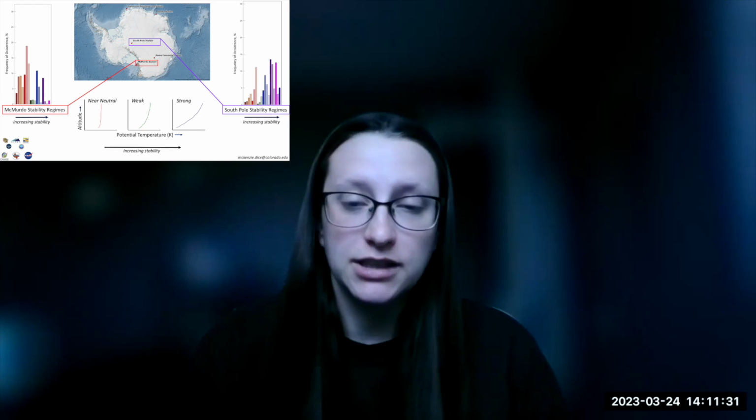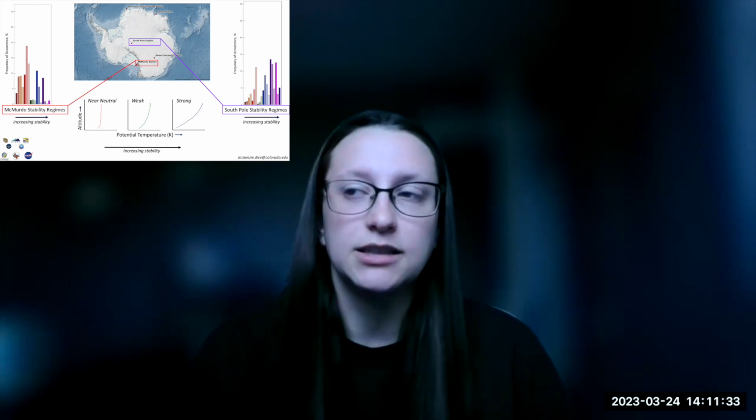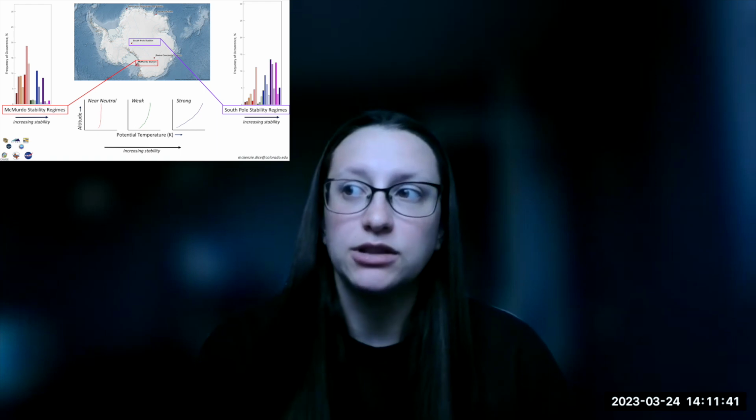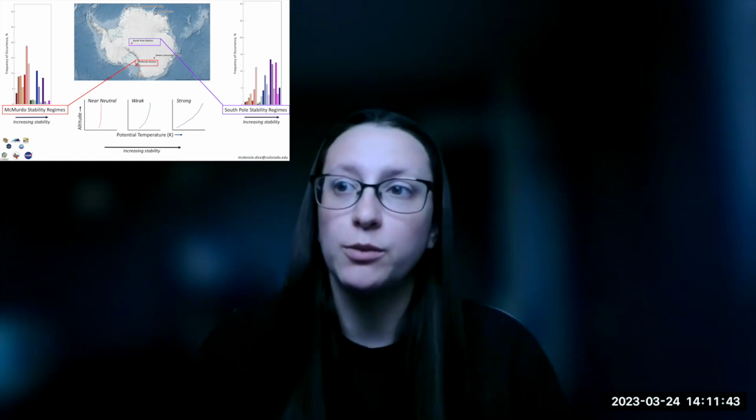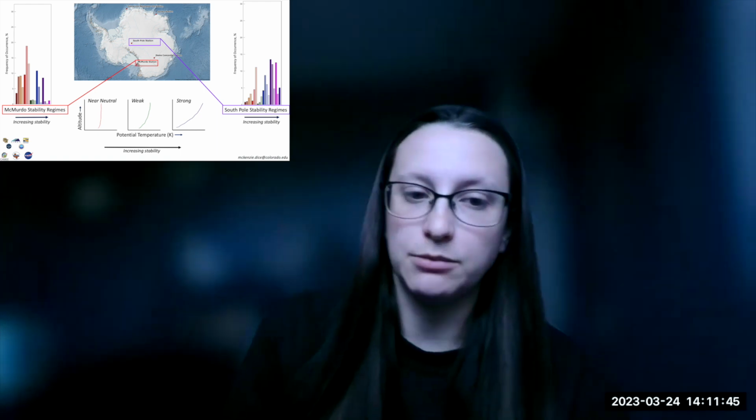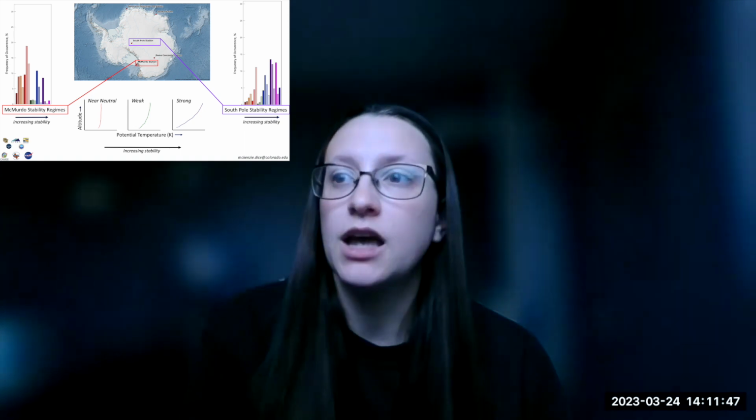And with cold surface temperatures and low wind speeds, it is expected that strong stability in the boundary layer will develop. And with warmer surface temperatures and higher wind speeds, conditions in the boundary layer become mixed or weak, resulting in this type of boundary layer we see on the left.